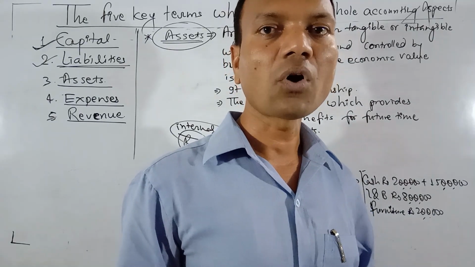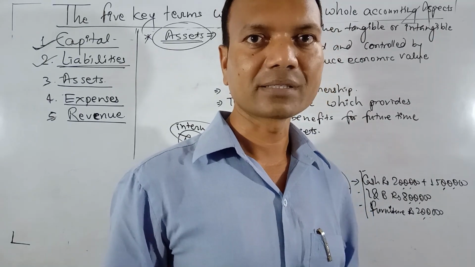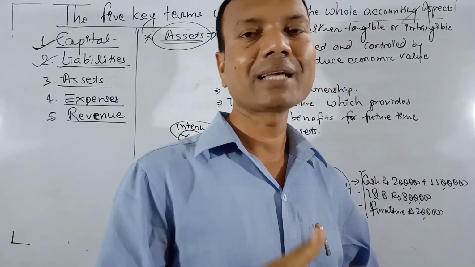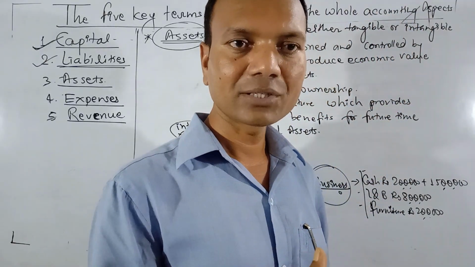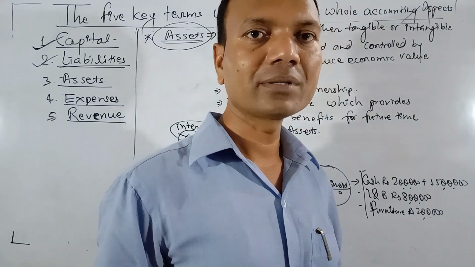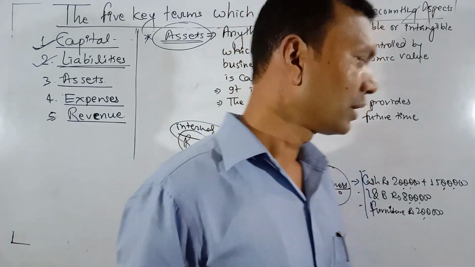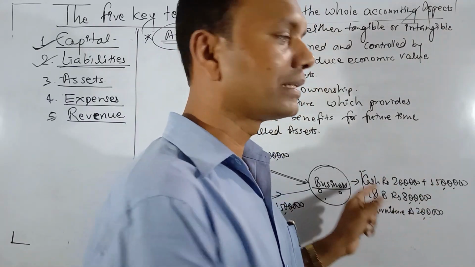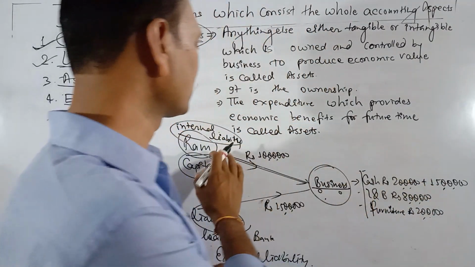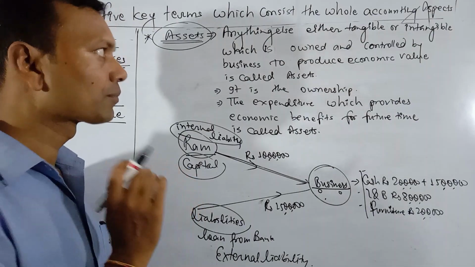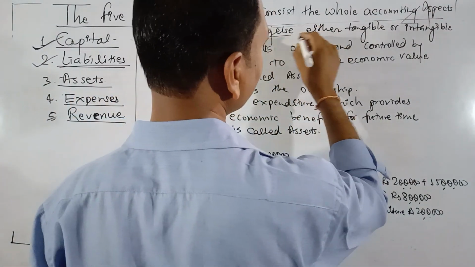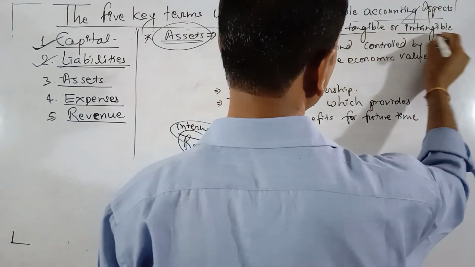If there is no ownership, then that is not an asset. Is it clear? There must be ownership. You have the right to utilize that one. If you have the right to utilize it, you have ownership on it, then that is your asset. So the business has right or ownership on these things. That is why they are the assets of the business, not the assets of Ram. Is it clear?